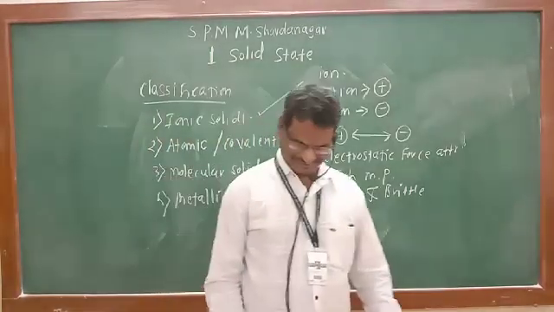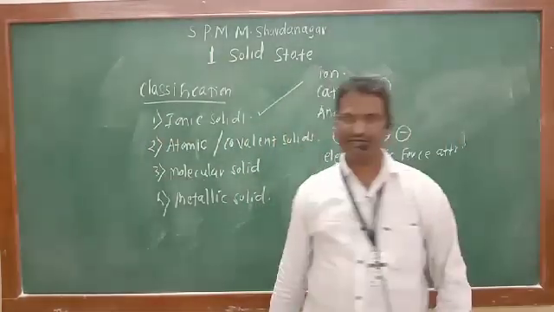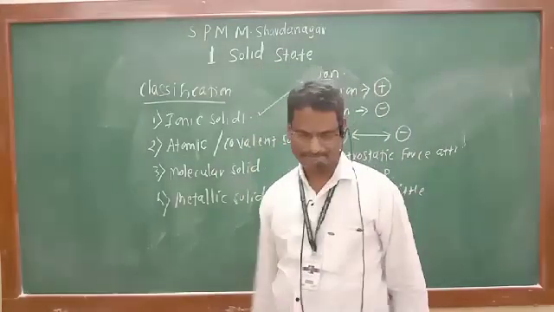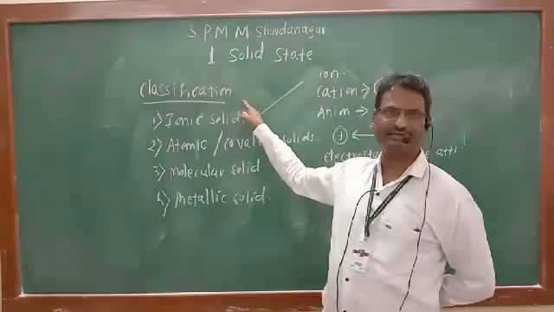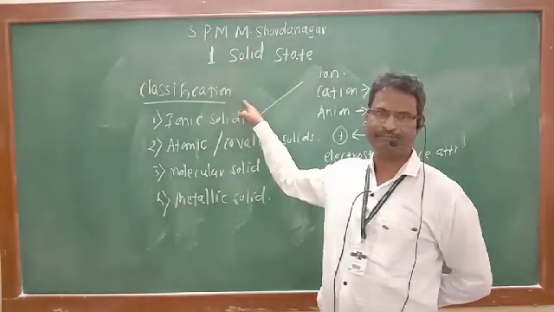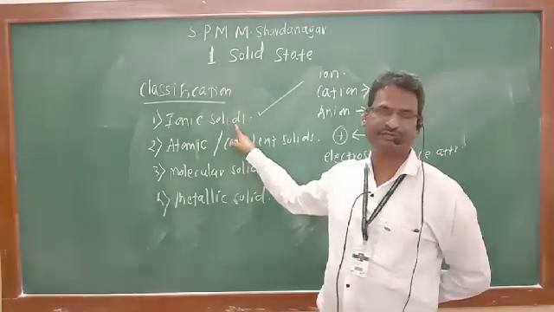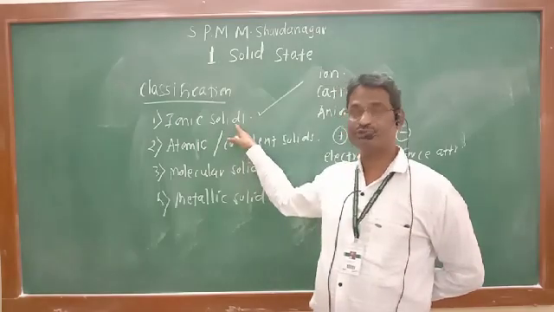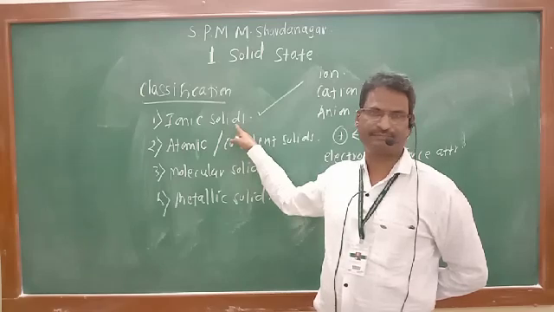Hello students, you are welcome in the third lecture, lecture number 3 of a chapter of solid state. In the second lecture, we have started with classification of crystalline substances and we have completed the first one, ionic solids. Before that, we have completed isomorphism and polymorphism in the crystalline substances.